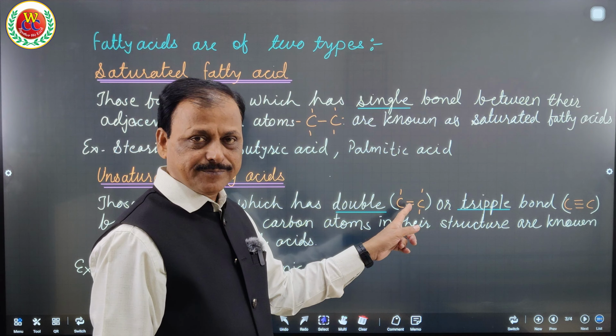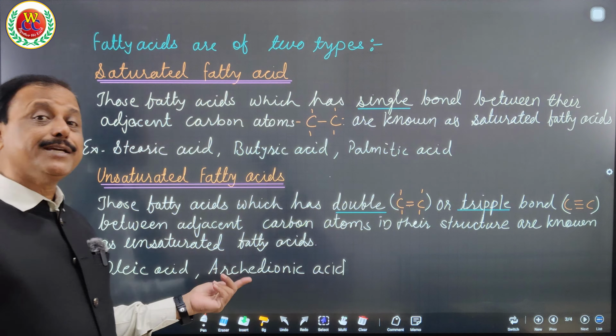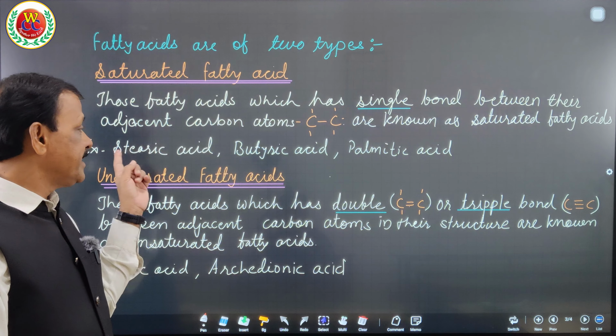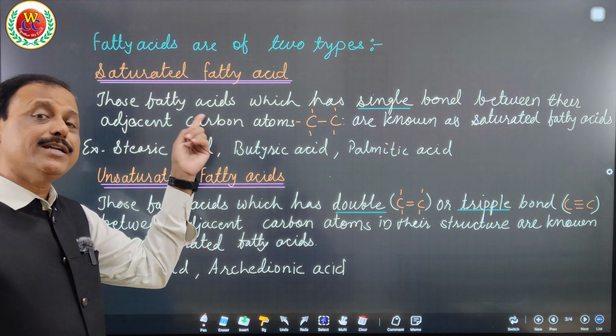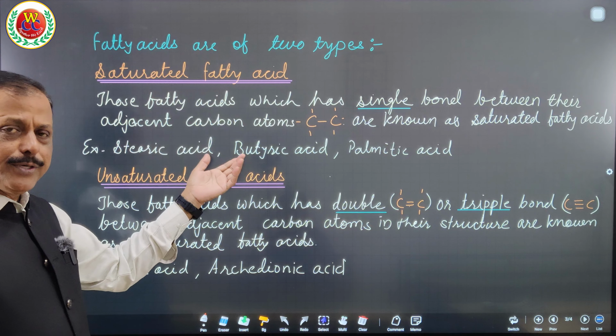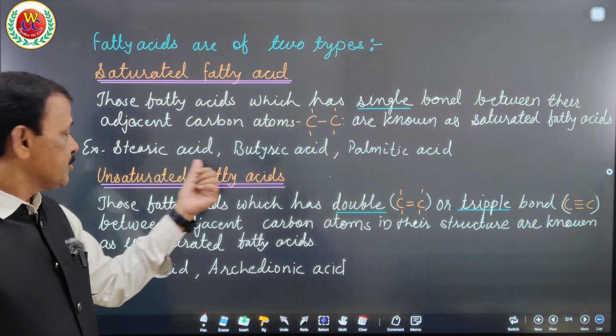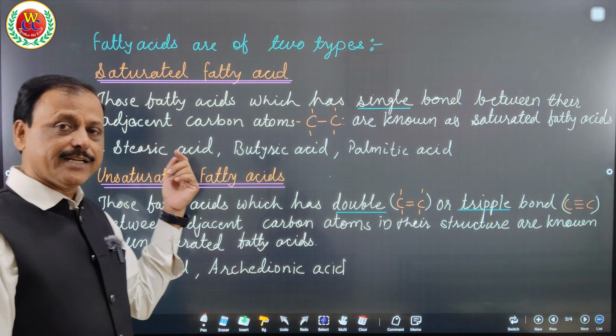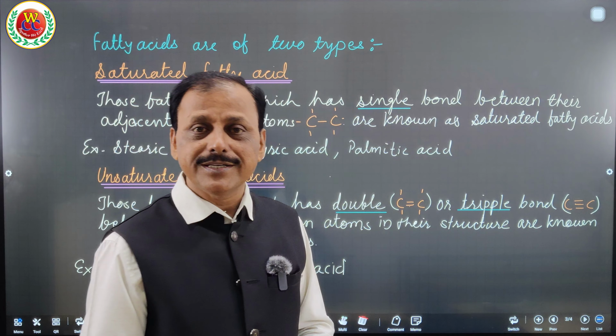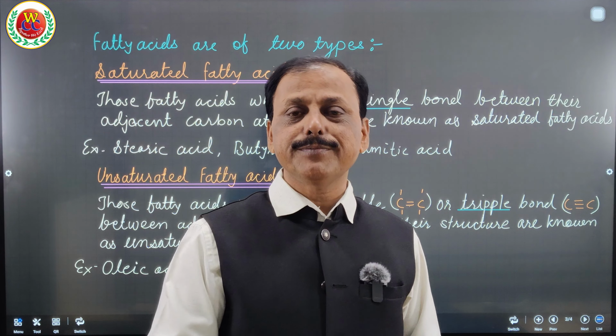Examples are oleic acid and arachidonic acid. They remain liquid at room temperature, but saturated ones are solid at room temperature. You would know butter, with butyric acid, is solid at room temperature. Stearic acid and animal fat are solid at room temperature. Palmitic acid, even coconut oil, becomes solid during winter. Does groundnut oil become solid?